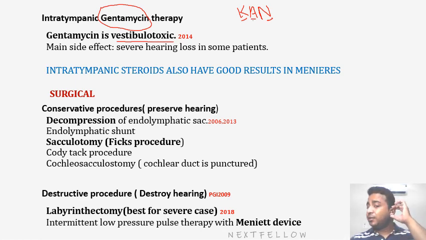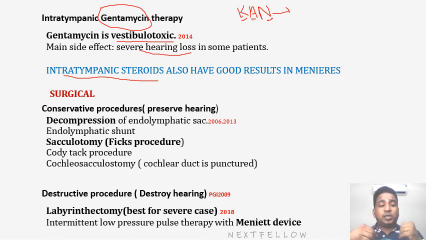So this CAN is for the cochlear toxic, because we know CAN is for the hearing. So I remember CAN, this short form, for the cochlear toxic, and gentamicin is vestibular toxic. The only side effect is it also produces hearing loss in the longer term. Nowadays intratympanic steroid trials are also given, which improves the condition in Meniere's disease, very helpful. Now, what are the surgeries that can be used in Meniere's disease?